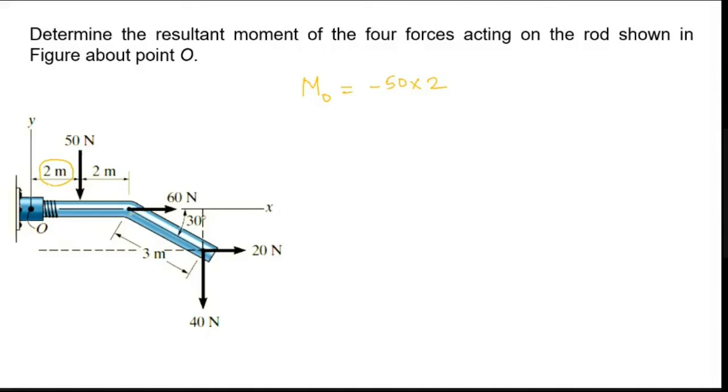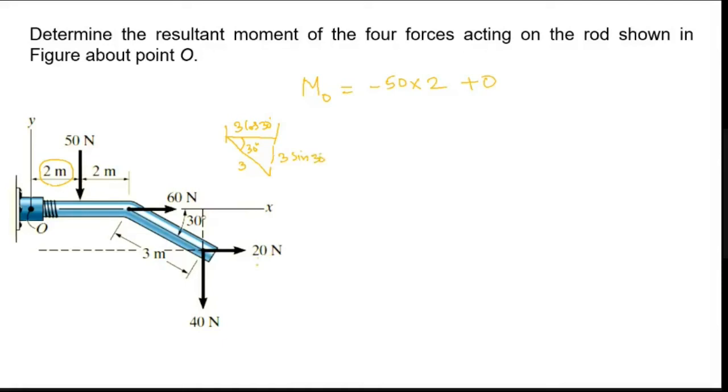Now 60. What is your perpendicular distance? 0. Very good. For this 20 Newton, what will be my distance? 3 meters inclined. So you have a 3 meter like this, and this is 30 degree. Which means I have to identify what is my horizontal distance. Horizontal distance will be 3 cos 30, and vertical distance will be 3 sin 30.